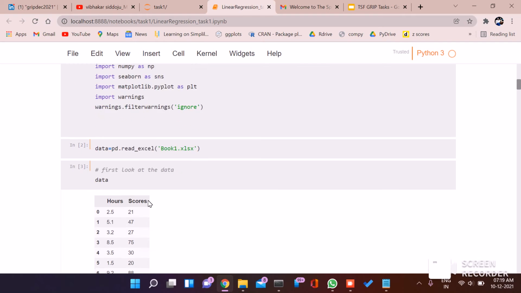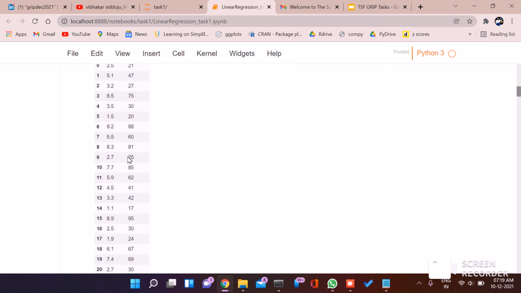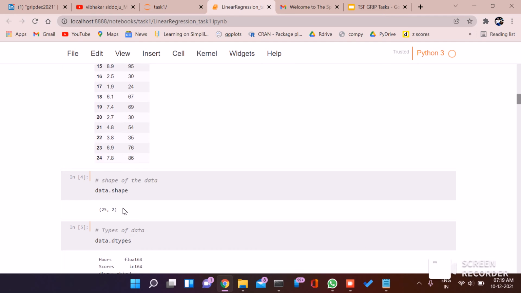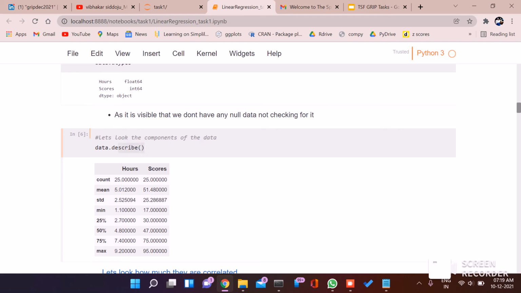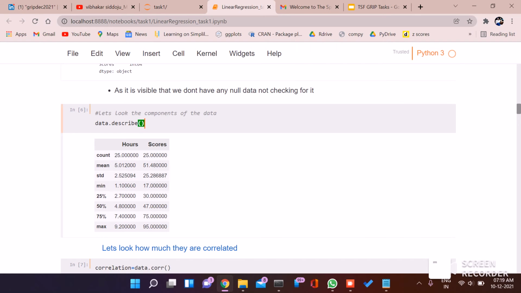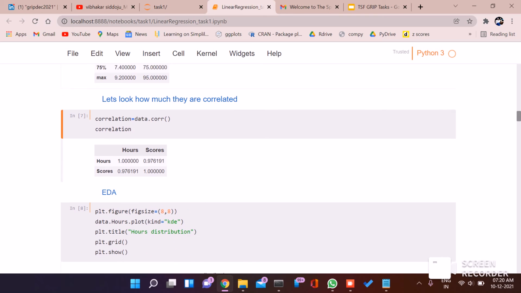We'll read the Excel file, and this is how the sheet looks. We only have two features, hours and scores. The shape of the data is 25, so we have 25 rows in two columns. We have float type values for hours, and score is an integer type value. If I describe the data, the average hours are 5, the minimum is 1.1 hours, and the maximum is 9.2. The scores are distributed like this. If I check the correlation, they are very highly correlated, 0.97.